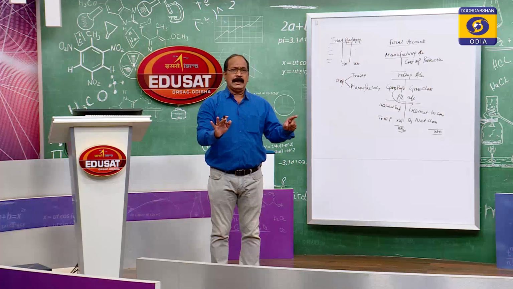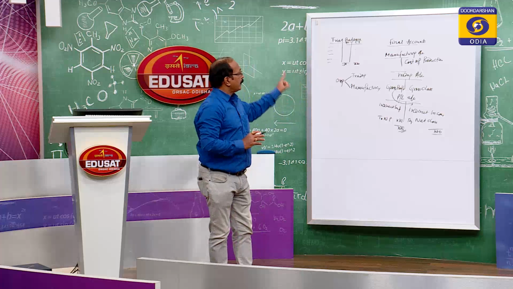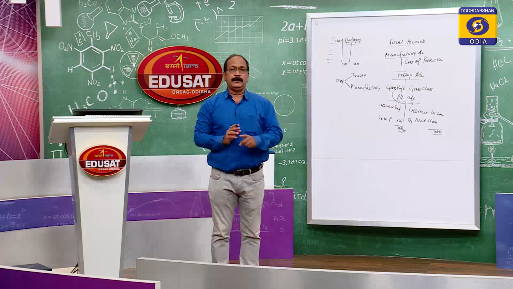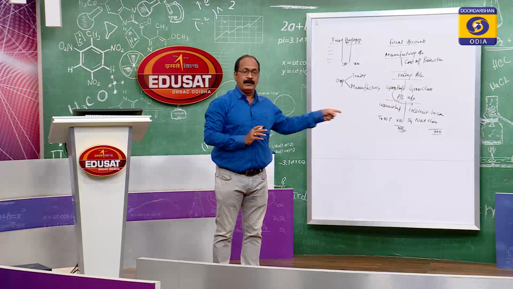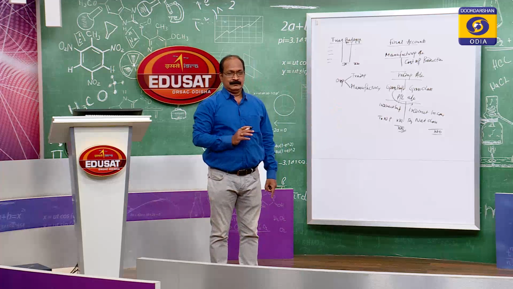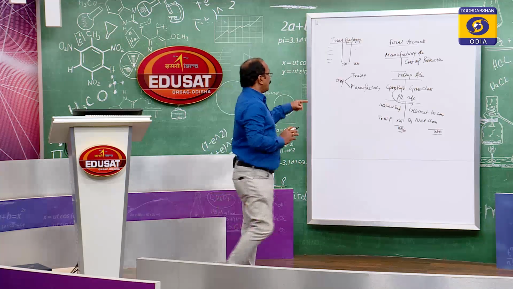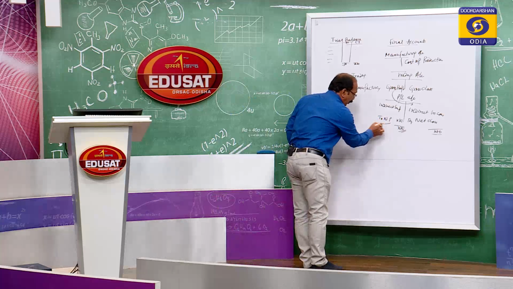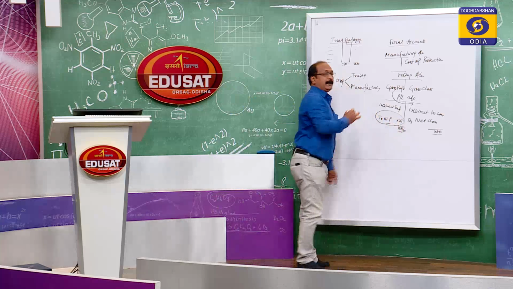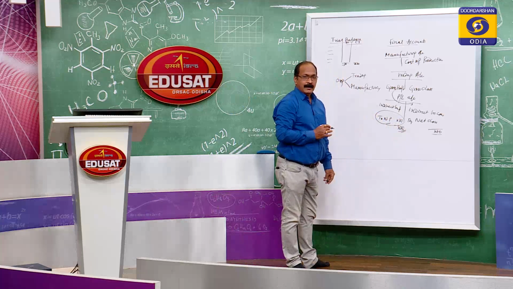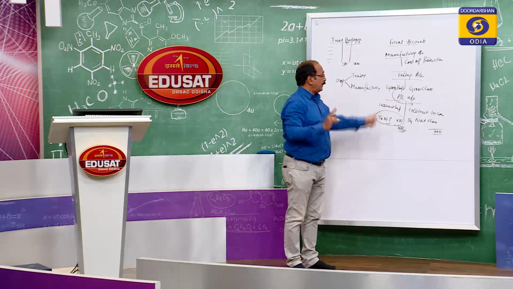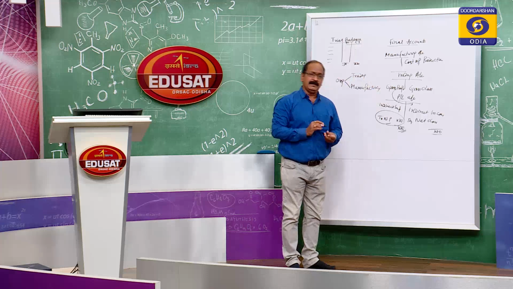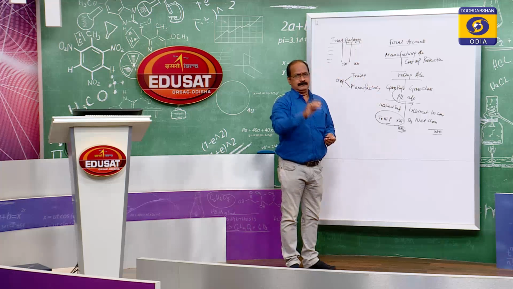Similarly, we have to prepare the accounts of a partnership in the same procedure, the same line. Here what happens is that the net profit you earn during the accounting period belongs to one person in case of a sole proprietorship business, because the owner is one.